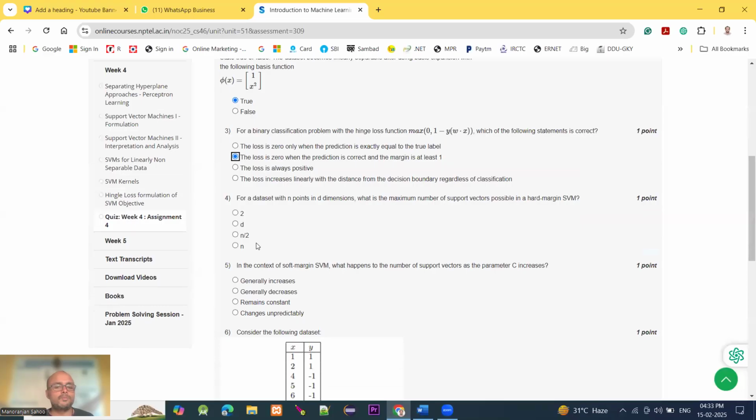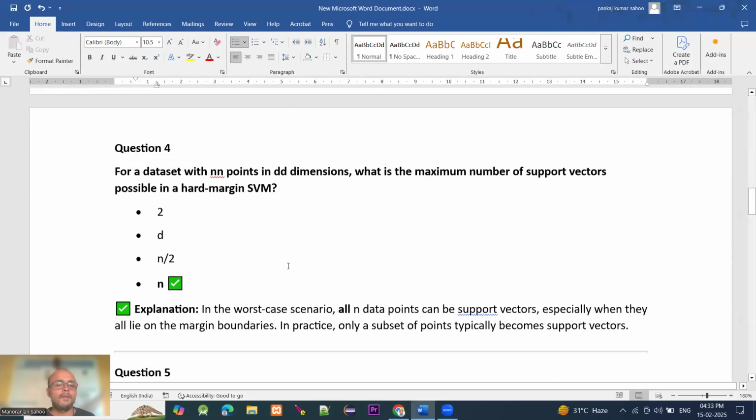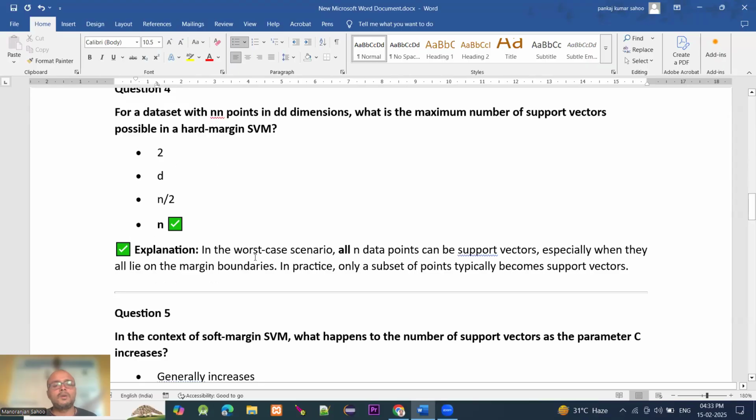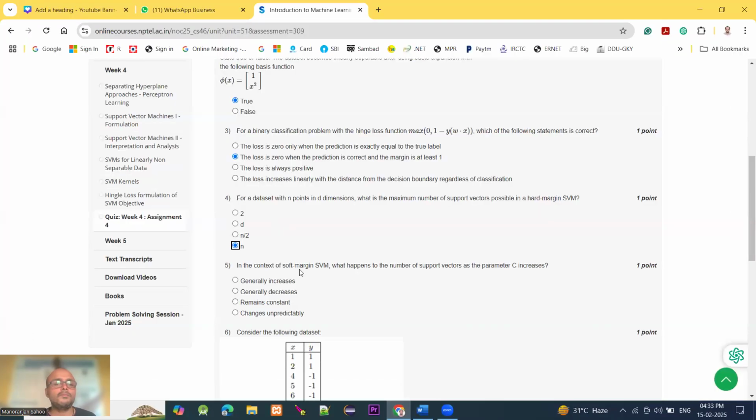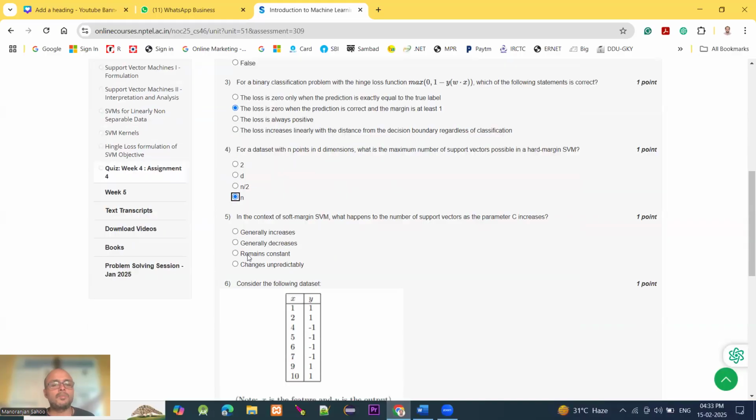Moving to question number 4: for a dataset with n points in n dimensions, what is the maximum number of support vectors possible in a hard margin SVM? The maximum number will be n. If there are n points in n dimensions, the maximum number is n. We can discuss here: in the worst case scenario, all the n data points can be support vectors, especially when they all lie on the margin boundary. In practice, only a small set of points typically become support vectors. So, out of these 4 options, n is the appropriate answer.